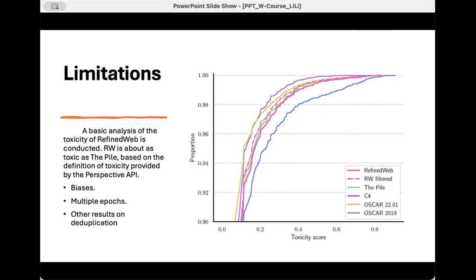Previous research has found limited impacts on zero-shot performance from deduplicating datasets like the Pile. However, further exploration of deduplication in curated corpora and its effects in the data-constrained regime is encouraged. These topics are discussed further in the appendices for additional insights.